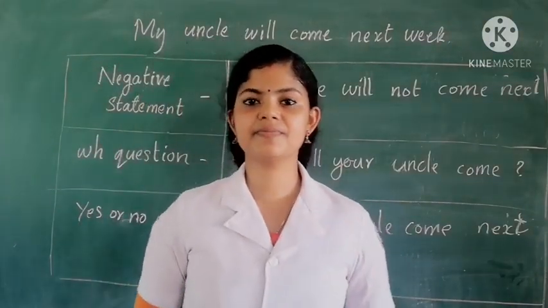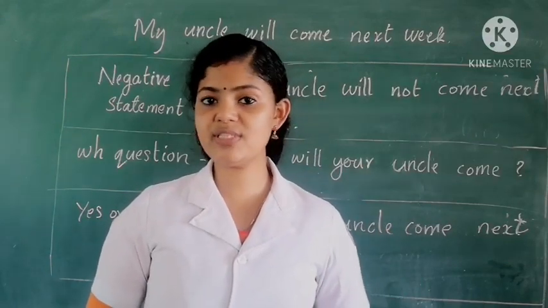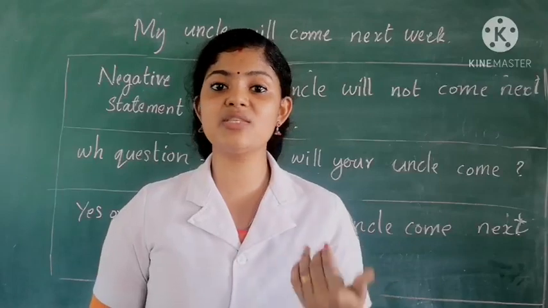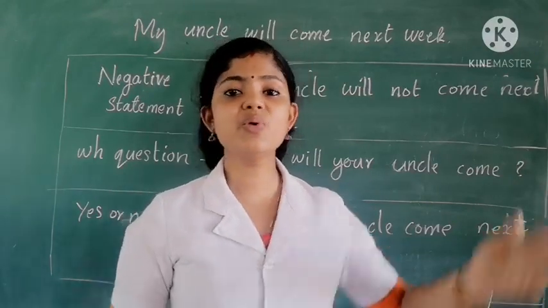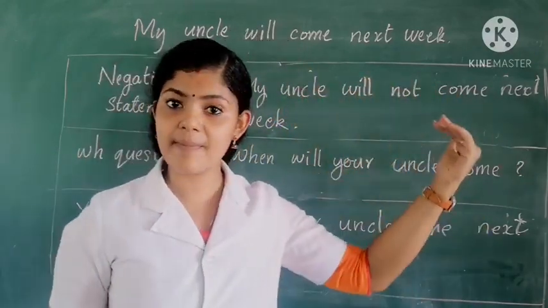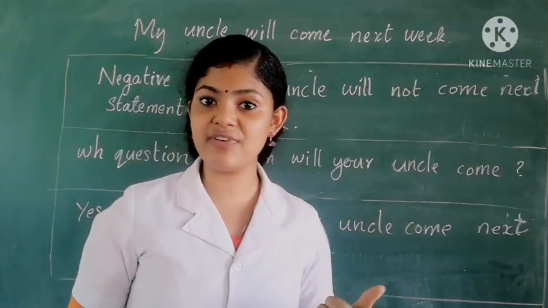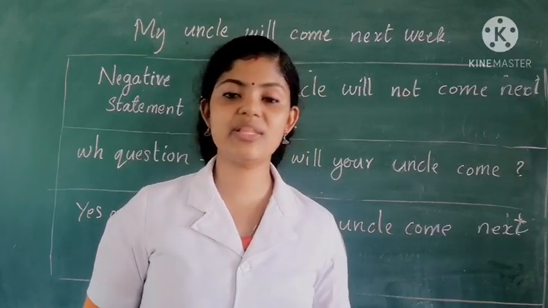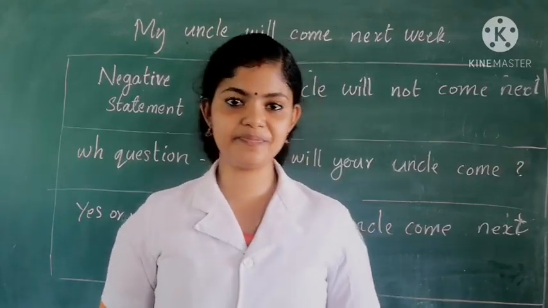So children, understand, we use will to show the future time, to talk about the actions which are going to happen in the future. So here also, my uncle will come. The verb, the action word, is come. So my uncle will come next week. So the action will happen in the future.